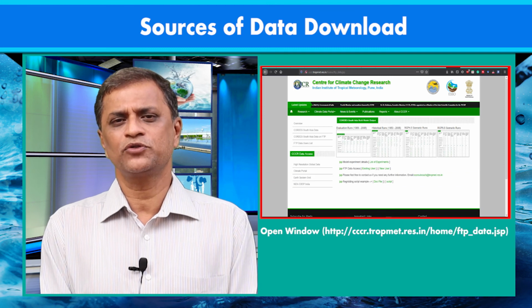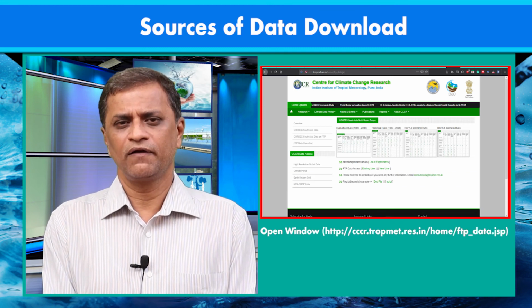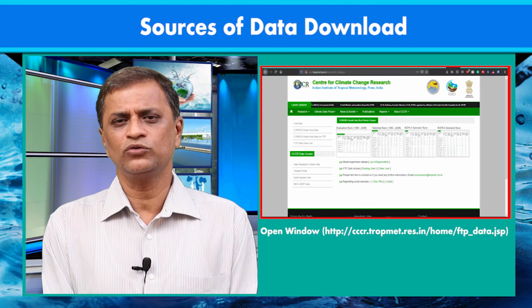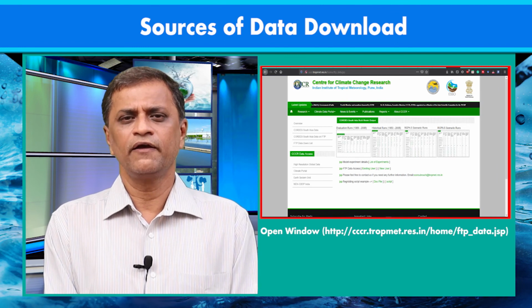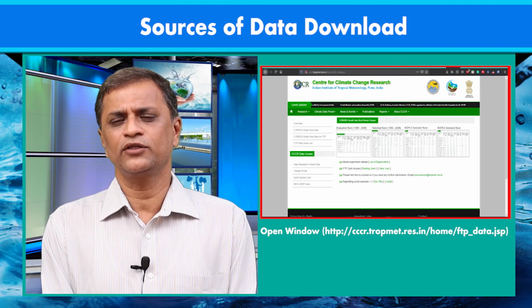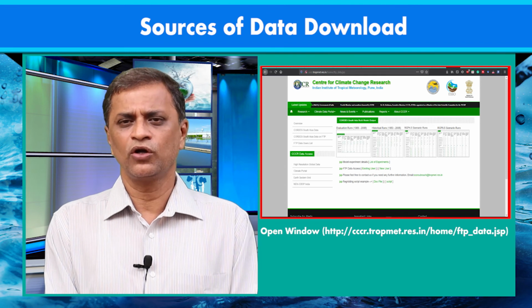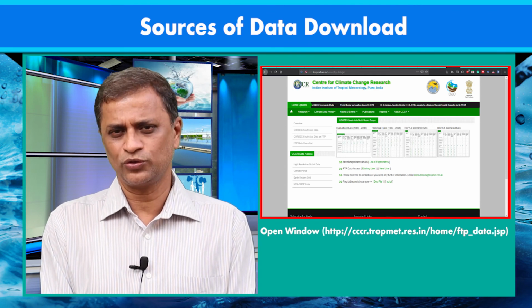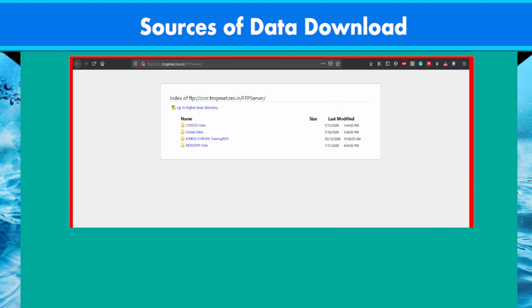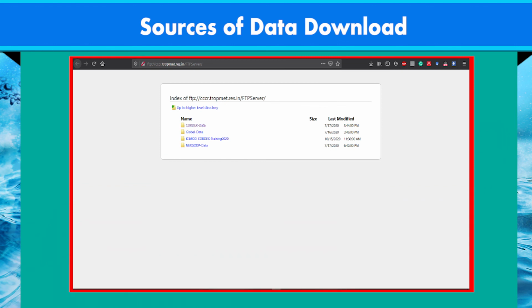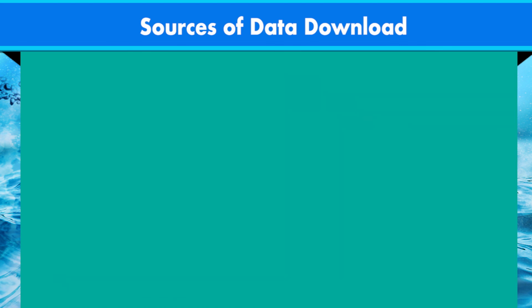Let us see the steps to download this data. First, you need to create an account to download the historical and future simulated data through FTP data access, or log in as an existing user to access the data. Now choose the respective downscaling experiment to access the already downscaled data, for example the CORDEX option.